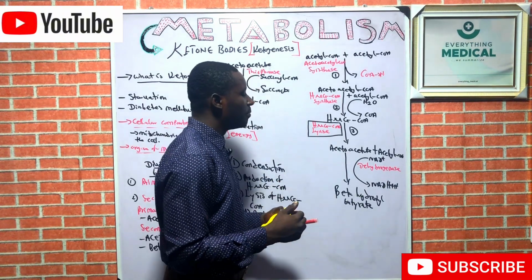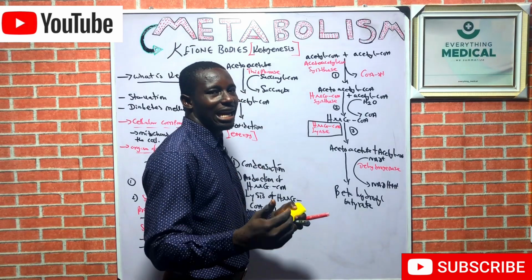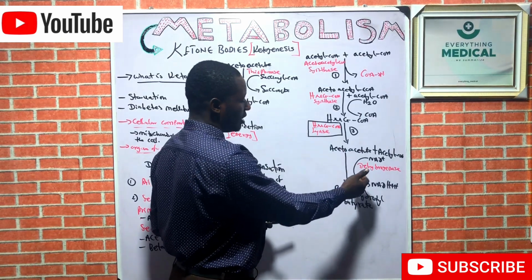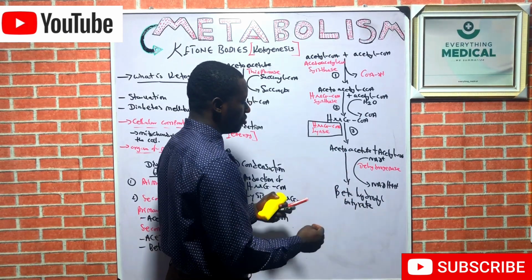That is the enzyme that catalyzes the reduction of acetoacetate to beta hydroxybutyrate.